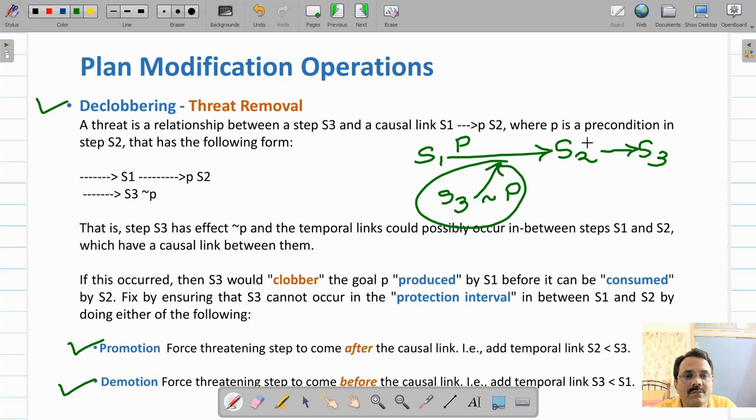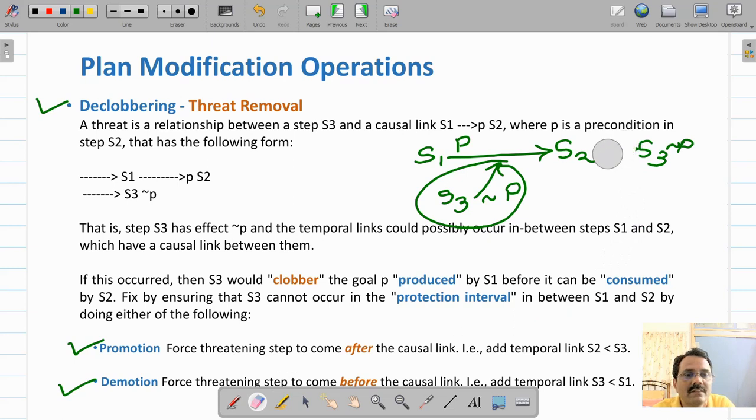So this is called promotion. You are promoting this link S1, S2. If you put it after this, then the effector of this will make this not P, P2 not P. So here we will not have any problem. This is called promotion. Another way is called demotion.